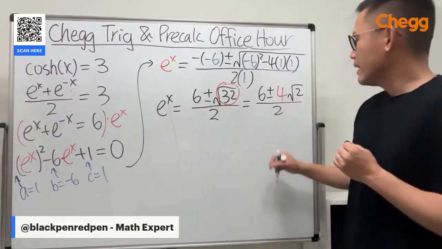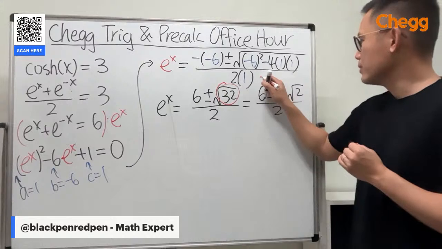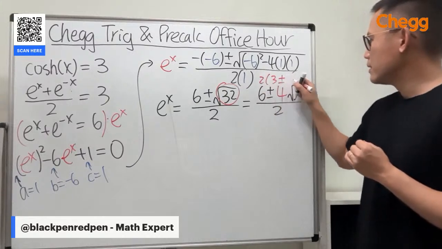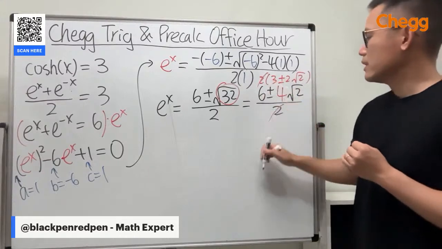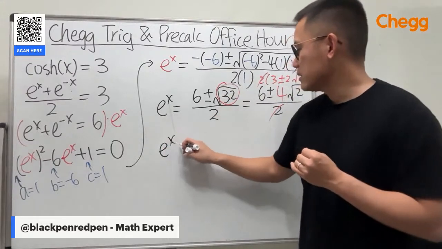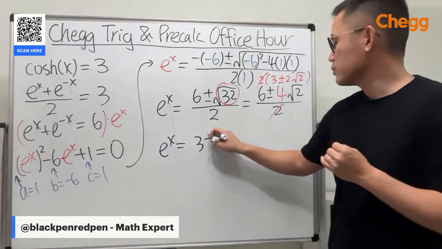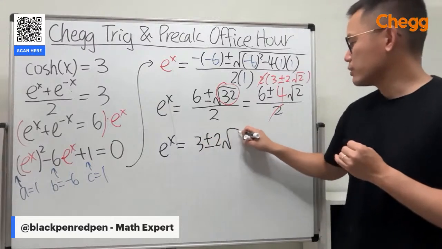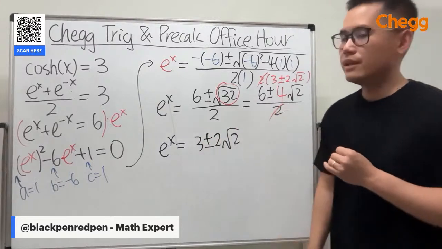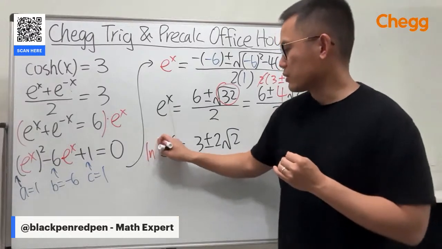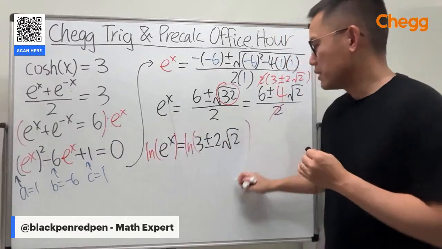Anyways, we can reduce this real quick, factor out the 2, and then the square root of 2. And then cancel this. So we get e to the x is equal to 3 plus or minus 2 square root of 2. But then at the end, just take the natural log like what we have been doing.